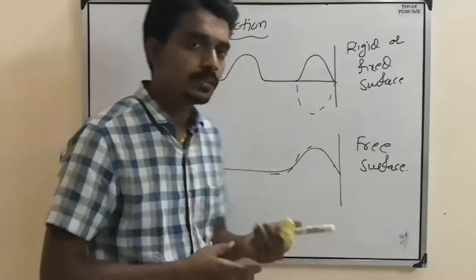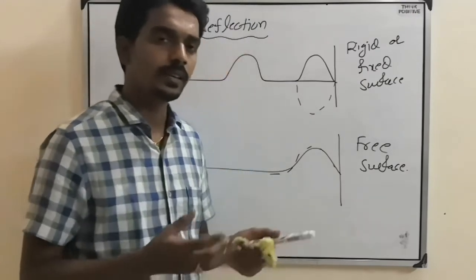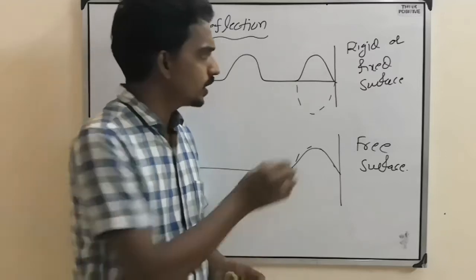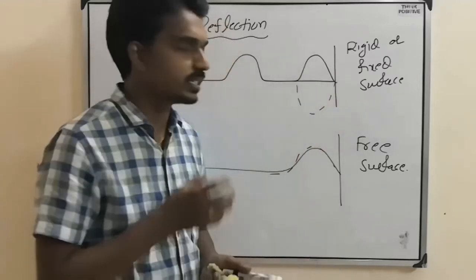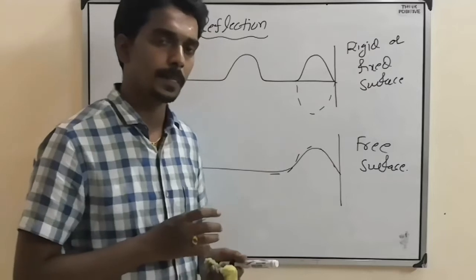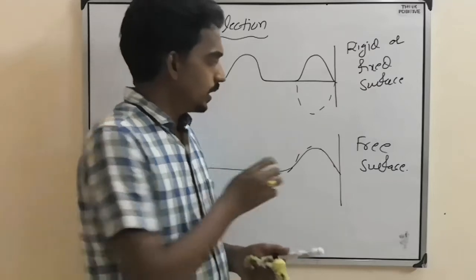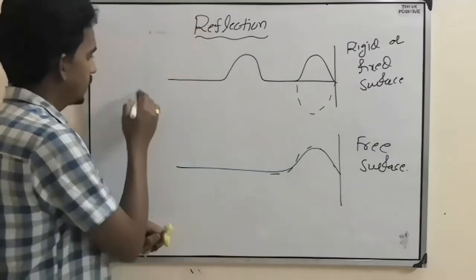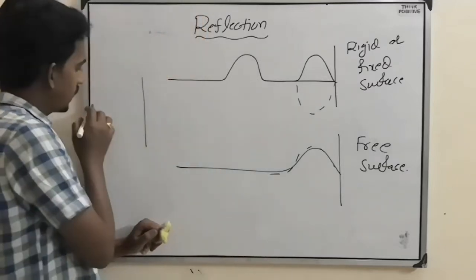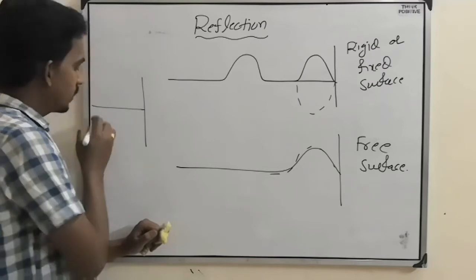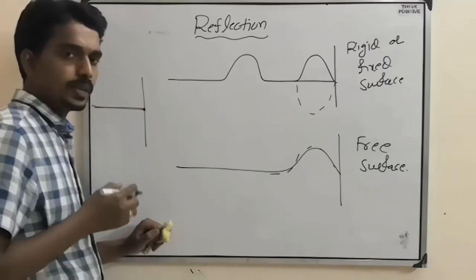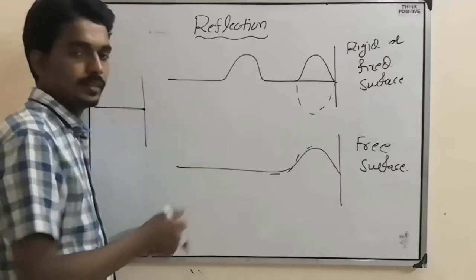So why does it happen like that? Let us understand in as simple a manner as possible. So here we are telling rigid or fixed surface. Here we are telling free surface. Let's take it in this manner. Here one wall is there and this is one string. Now you fix the string here and this is free and you hold it.